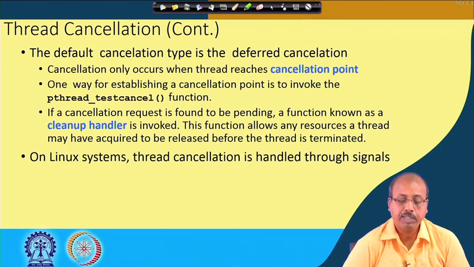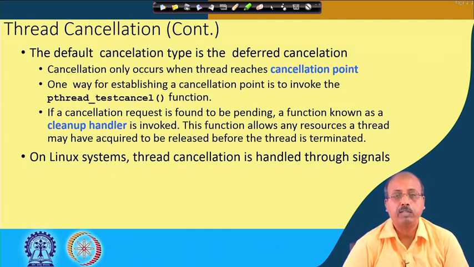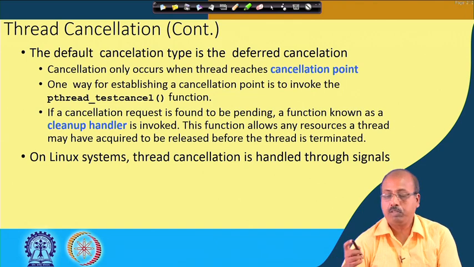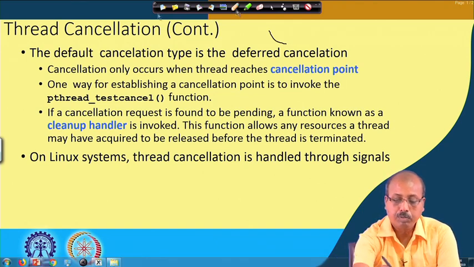One way of establishing a cancellation point is to invoke the pthread_testcancel function. So, in the code of a particular thread, if you put this pthread_testcancel somewhere, it will be checking for the cancellation request. It is like this.